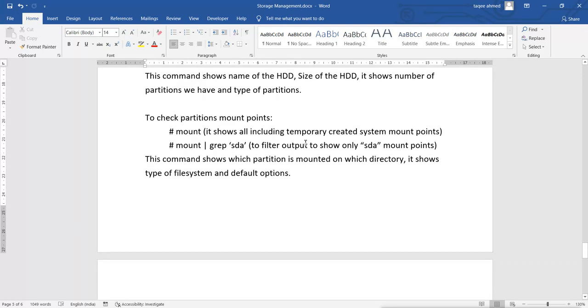Now if you want to see where the partitions are mounted, then we can use the mount command. If you use mount directly, it will show all the temporary system mount points also. That is not a real partition, it's a mount point only. So if you want information about the hard disk, then you can grep your hard disk name. Because I have only one hard disk, I'm giving the name sda. It shows me which directory the partition is mounted on, the file system type, and also the default options.